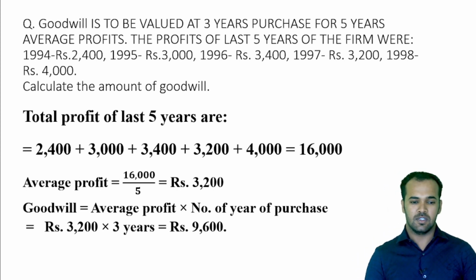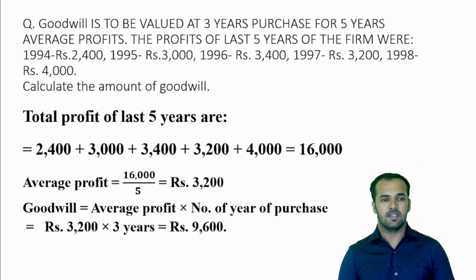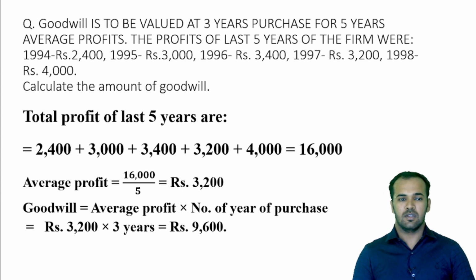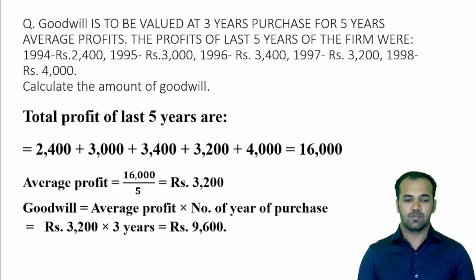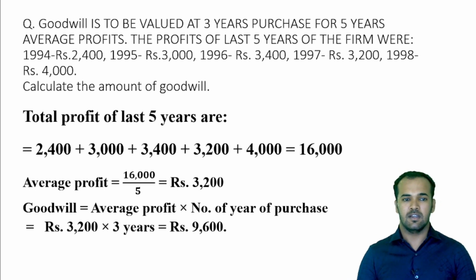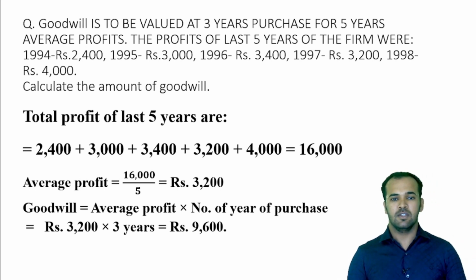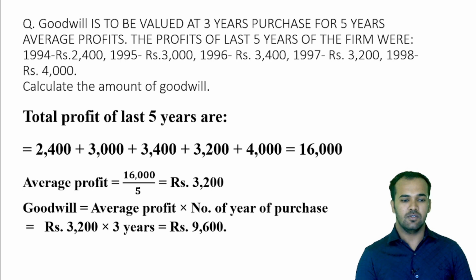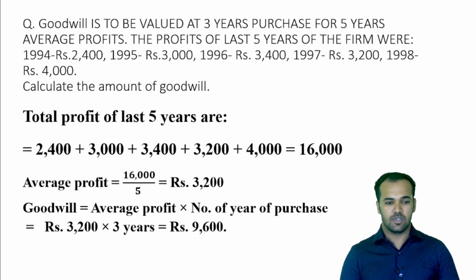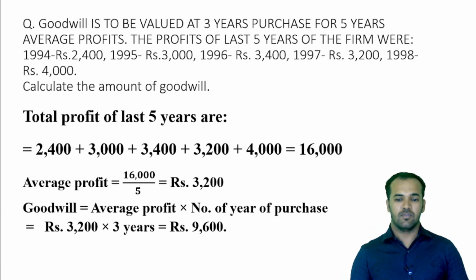Here I have taken 3 years because in the question they said that goodwill is to be valued at 3 years purchase. So based on the formula, goodwill under average profit method is average profit into number of years purchase. The question has been stated very clearly that goodwill has to be valued at 3 years purchase, for which I have taken 3 years. That is why I have taken average profit, that is 3200 rupees, into the number of years purchase, which is 3 years.